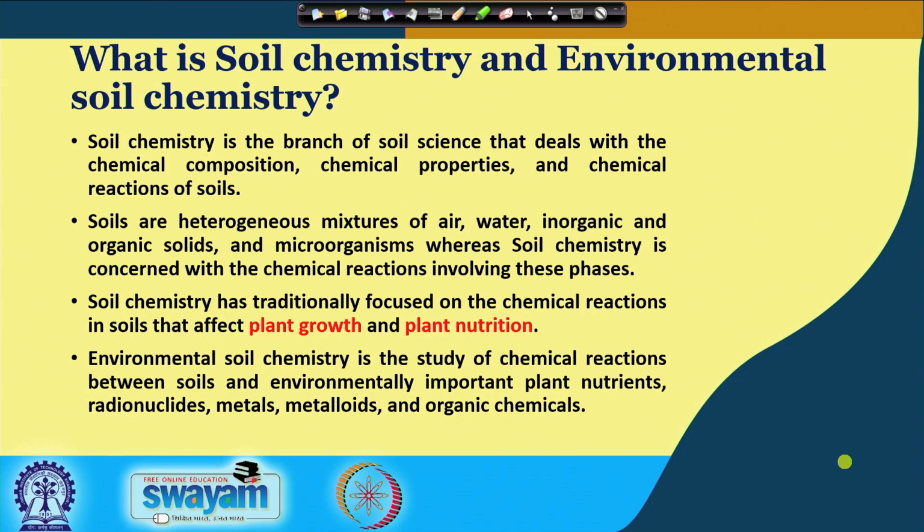And soil chemistry basically deals with the soil chemical properties. Remember, the soil is a heterogeneous mixture of air, water, inorganic and organic solids, and also soil contains millions and millions of microorganisms.